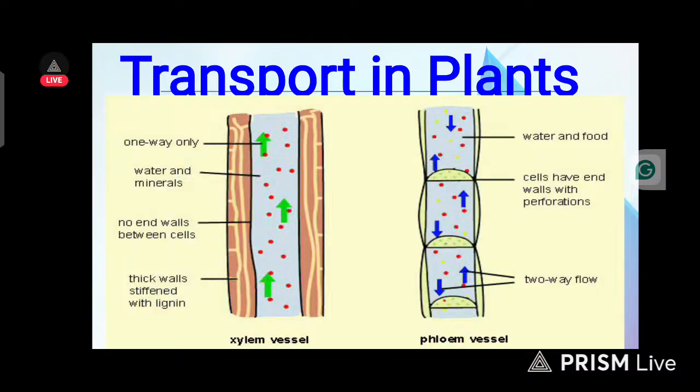While the second one is the phloem vessel, where we see the label water and food. Cells have end walls with perforations. That's perforation. Another thing is that we have two-way flow. It flows in either direction.